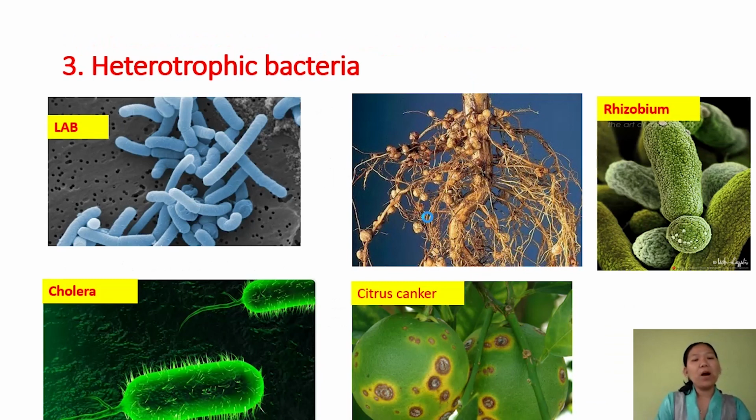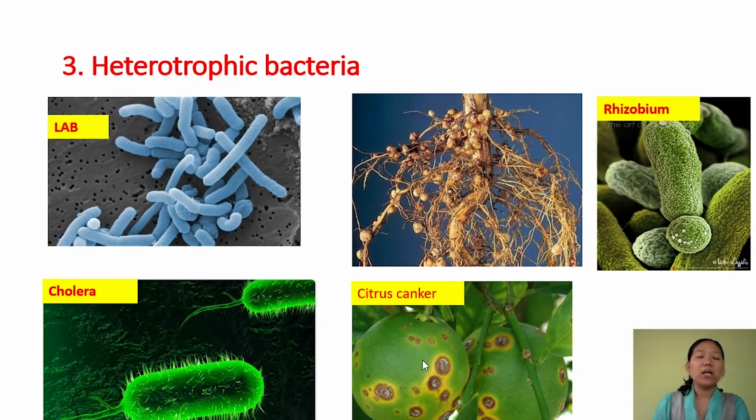Next, the major part of the bacteria are decomposers, they are heterotrophs, and they are also involved in the formation of curd. The bacteria responsible for the formation of curd are called lactic acid bacteria. And then certain other groups of bacteria cause diseases in plants as well as animals. One example here is cholera, which causes disease in humans. And this is another disease, citrus canker in citrus fruit, caused by bacteria.